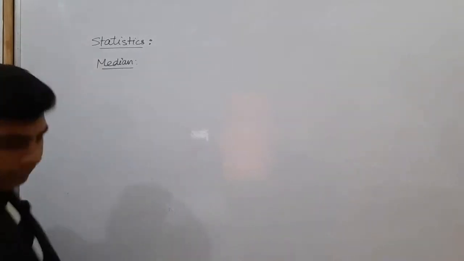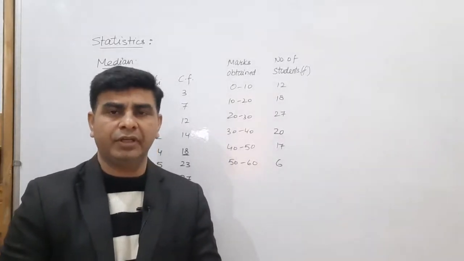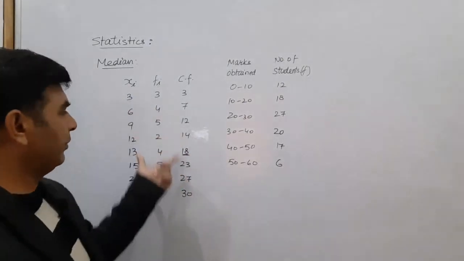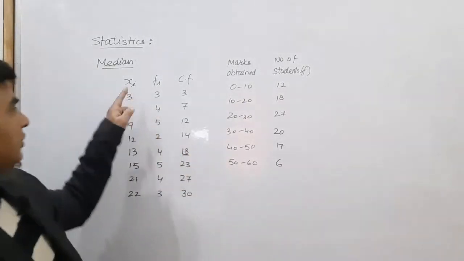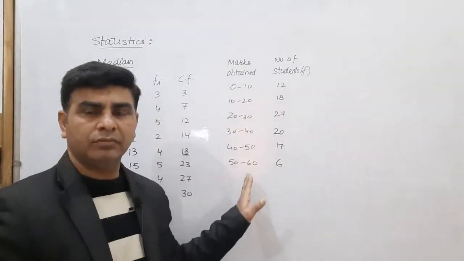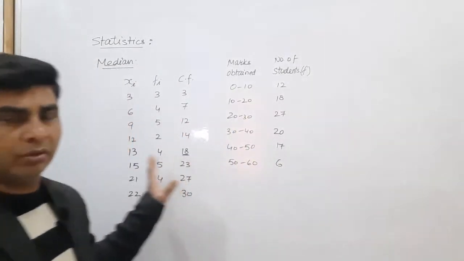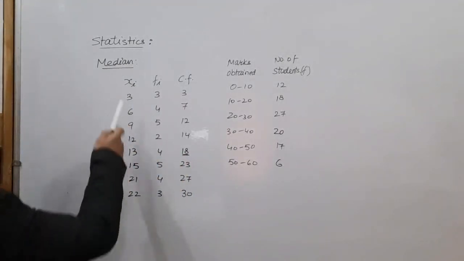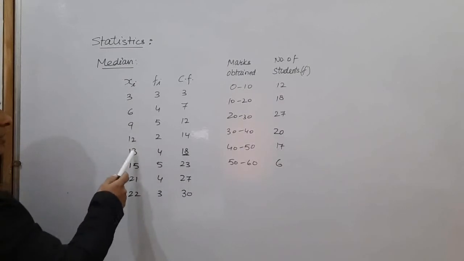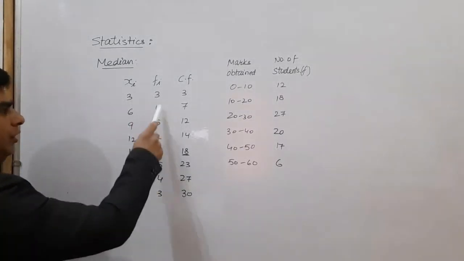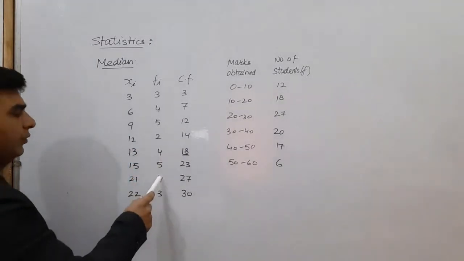For group data, this is how the median is found whenever group data is given to you. Group data may be of two types: in the first, direct xi is given to you, and in the second, the class interval is given to you. I will tell you both cases. The first case is whenever xi is given to you, like this: the values of xi are 3, 6, 9, 12, 13, 15, 21, 22, and the frequencies are also given: 3, 4, 5, 2, 4, 5, 4, 3.